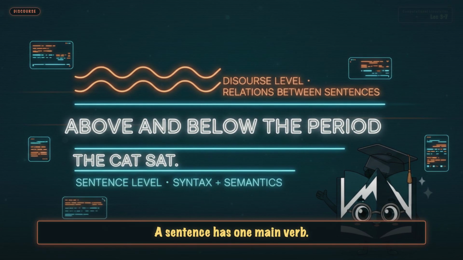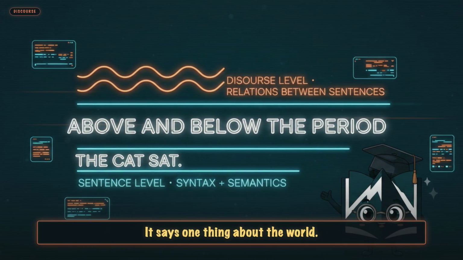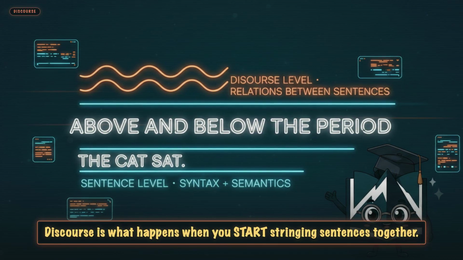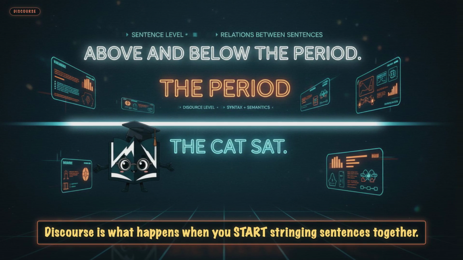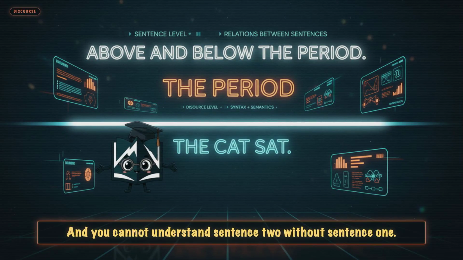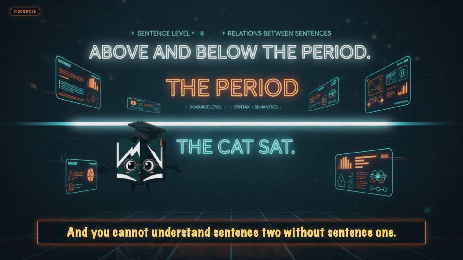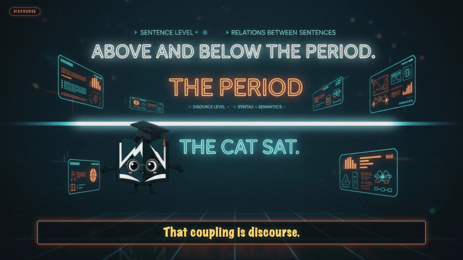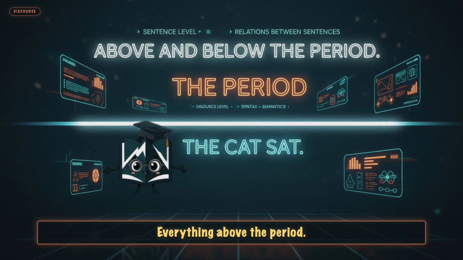A sentence has one main verb. It says one thing about the world. Discourse is what happens when you start stringing sentences together, and you cannot understand sentence 2 without sentence 1. That coupling is discourse, everything above the period.